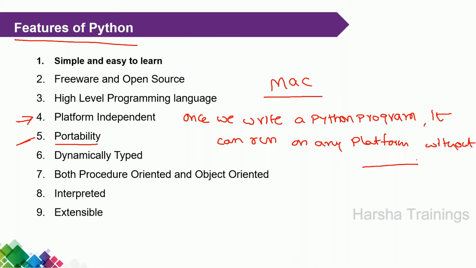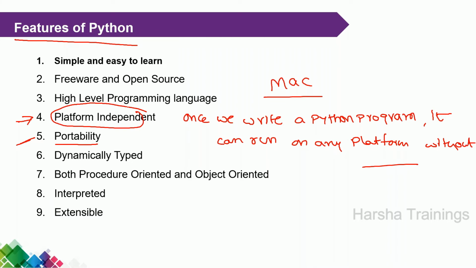In Java we have the JVM, the Java Virtual Machine, and whenever the program is executed, bytecode is generated. That bytecode can be placed on any machine. Exactly the same thing: once we write the program, we can run it on any platform without modifying the code.